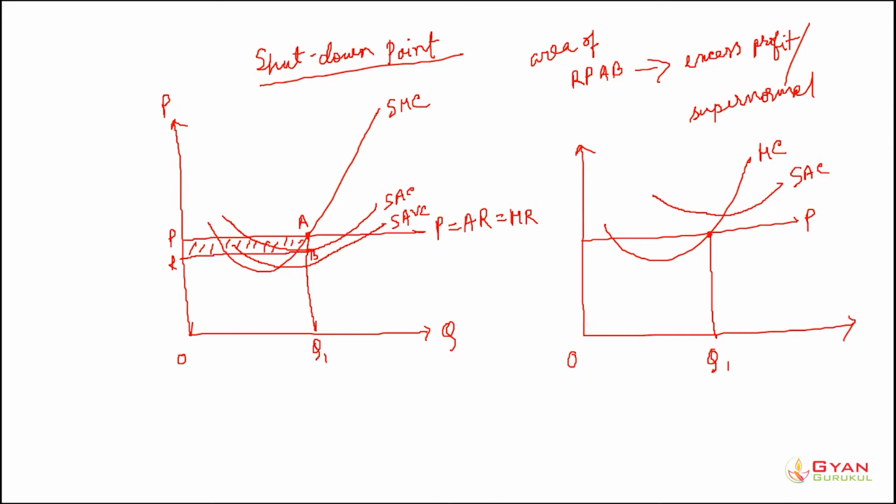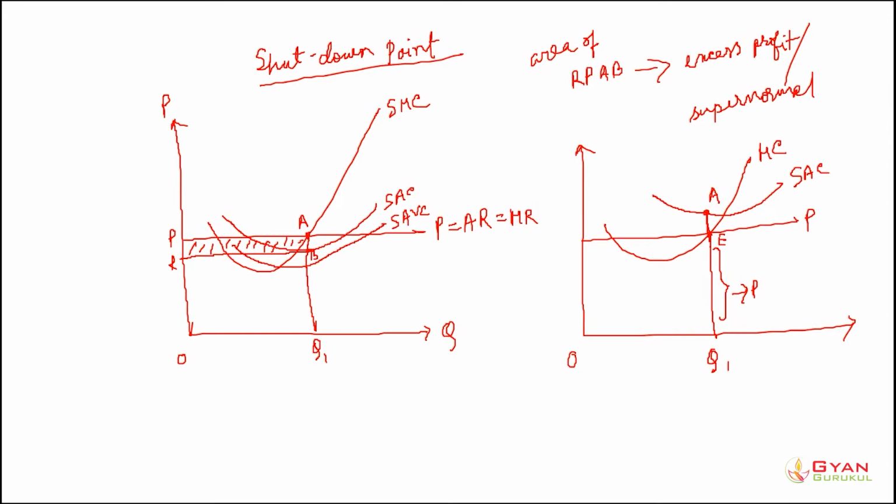Now if we produce at OQ1, the average cost is higher than the price. Let me denote this point as point E and this point as A. Now Q1E represents the price of the product, while AQ1 represents the average cost of the firm.